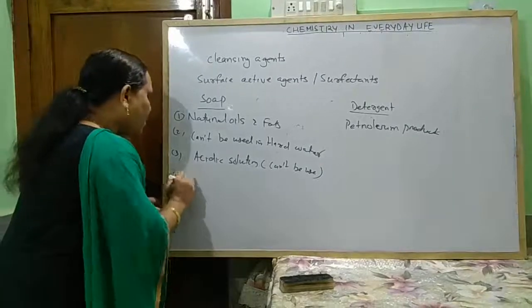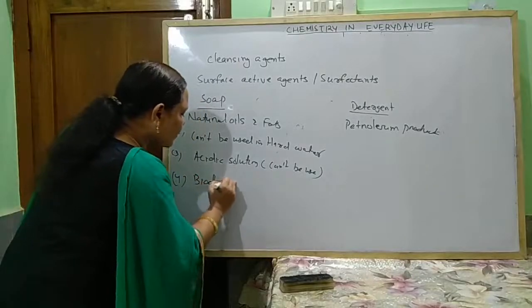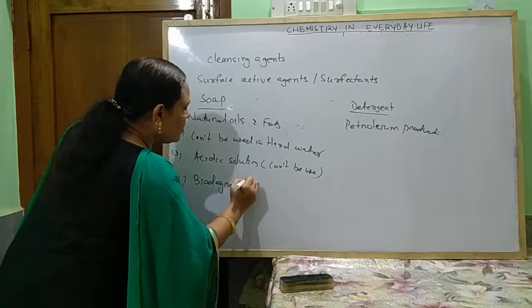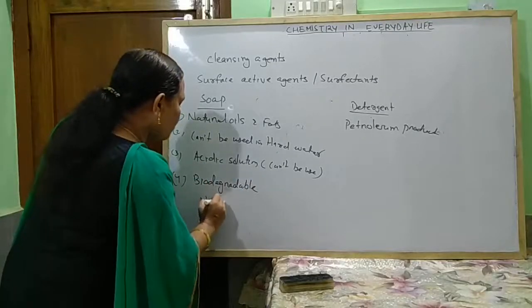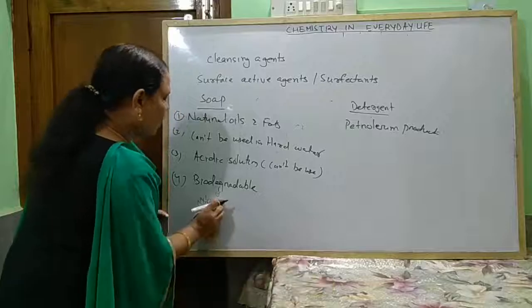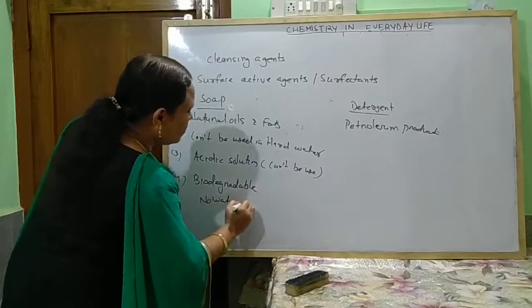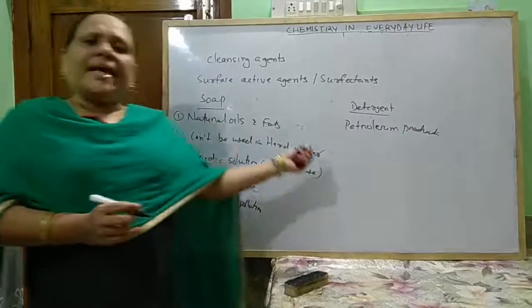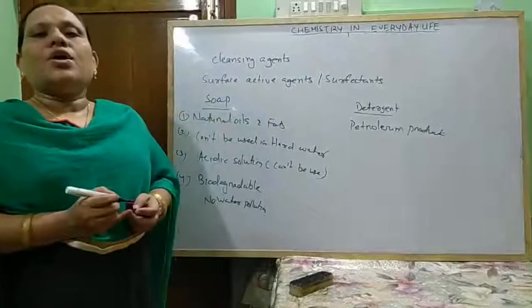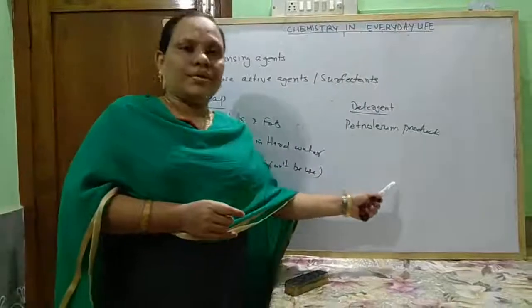Next, soaps are generally biodegradable, and in this way they cause no water pollution. Maximum detergents are non-biodegradable. In this way they cause water pollution.